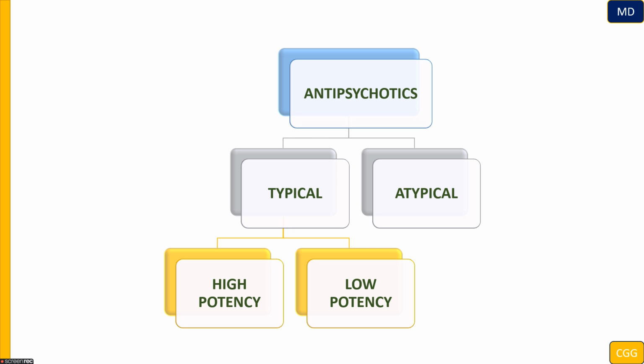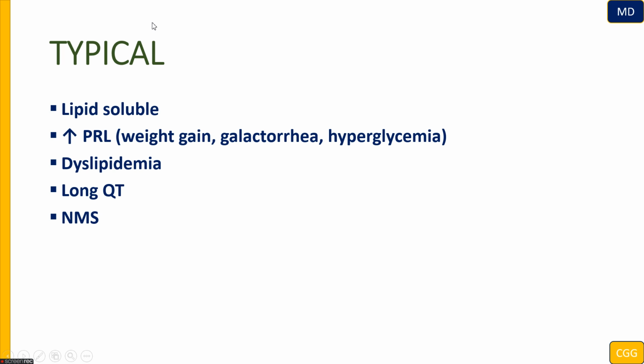We're going to see that next. Typical antipsychotics are, as a generalization, liposoluble, meaning they are going to be stored in the fat. The body is going to take longer to eliminate this drug from the system. Also, it's going to cause increased prolactin levels. Why is that? Because we are blocking D2 receptors, and as we know, in the pituitary gland, if we block those D2 receptors, they're going to increase the prolactin level, causing weight gain, galactorrhea,